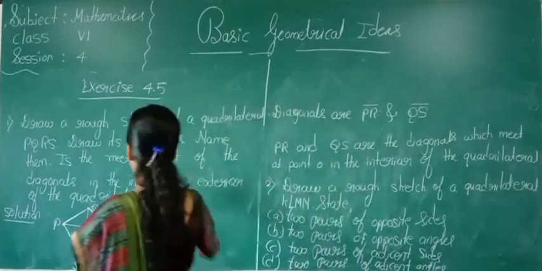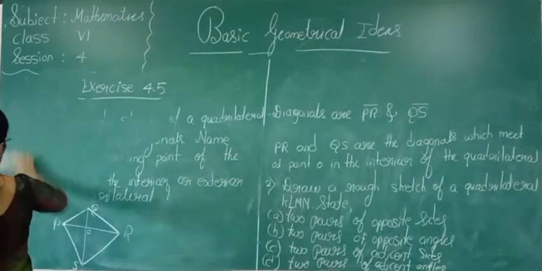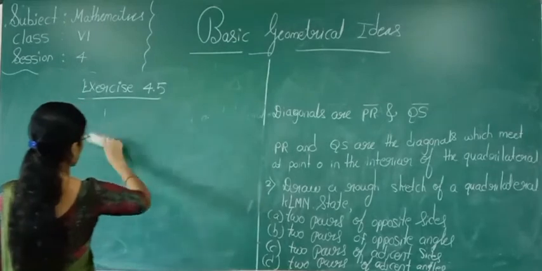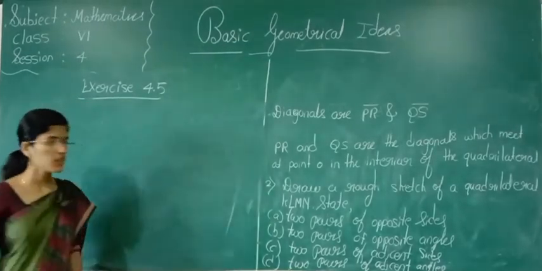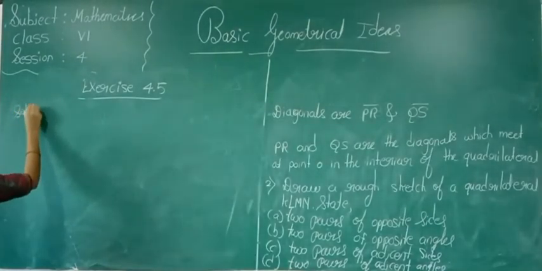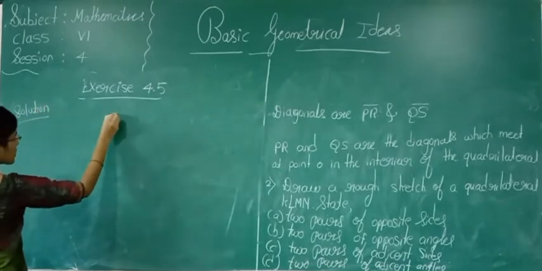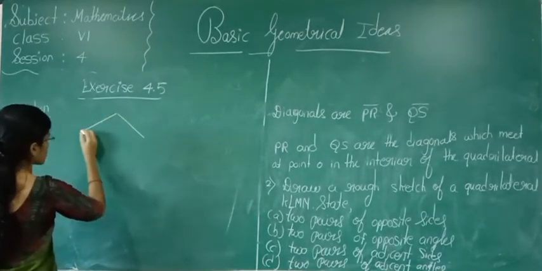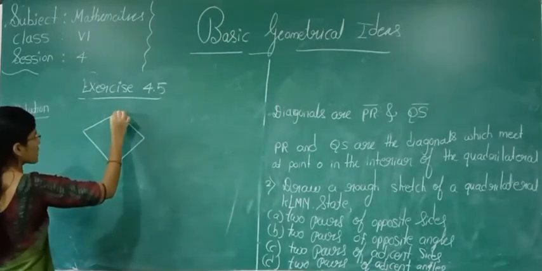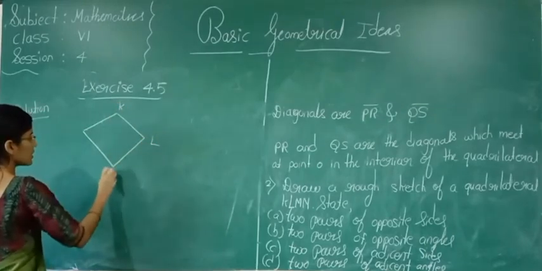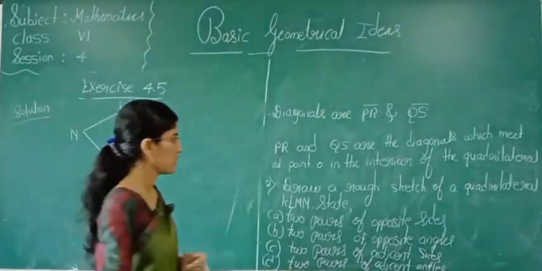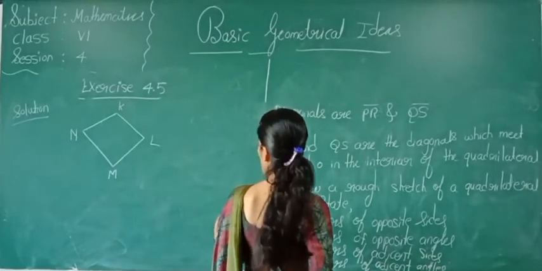Now see, what is the second question they told, students? The second question is: draw a rough sketch of a quadrilateral KLMN. See the solution. So you know what a quadrilateral is? A quadrilateral is a four-sided figure. So draw a rough sketch of a quadrilateral KLMN.